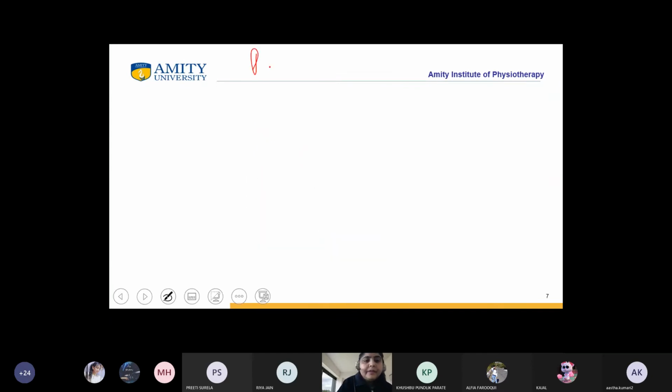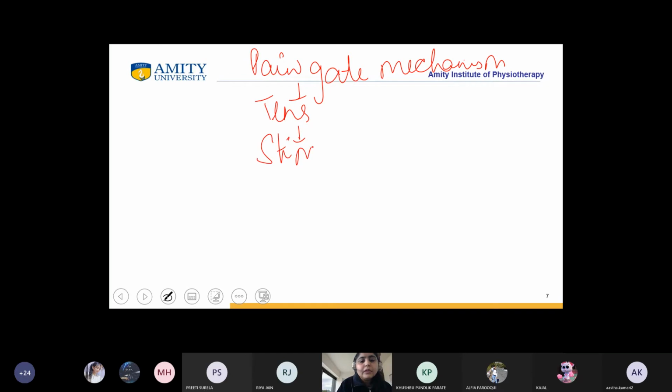Now, when the pain gate mechanism is working, what is happening? When we apply TENS, there is stimulation of what? Large diameter A beta fibers.